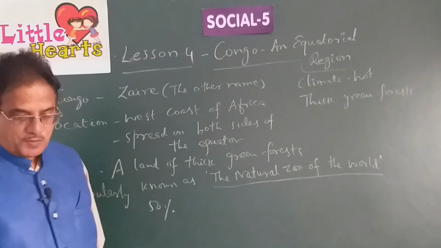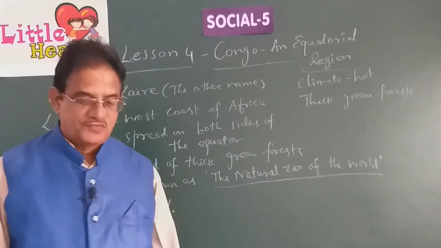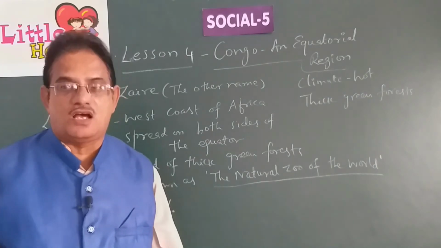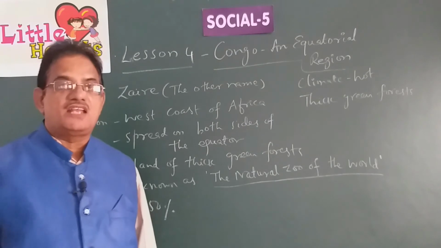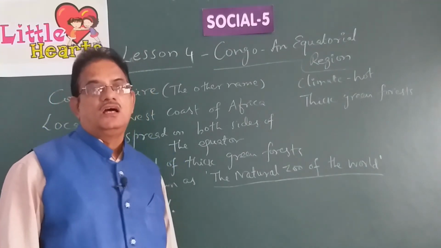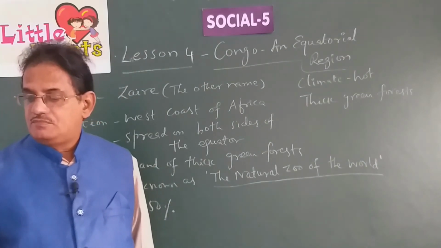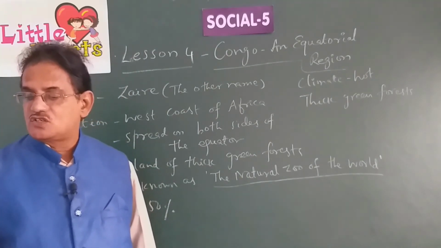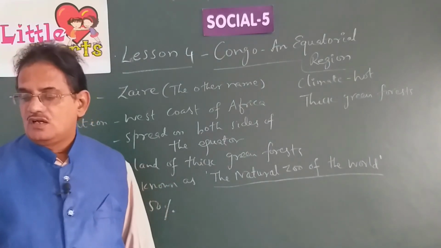You know, hippopotamus, in the short form, is known as hippo. It is also known as water horse. Rhinoceros, one horn, single horn. And buffaloes and elephants are found in large numbers in the forests of Congo.